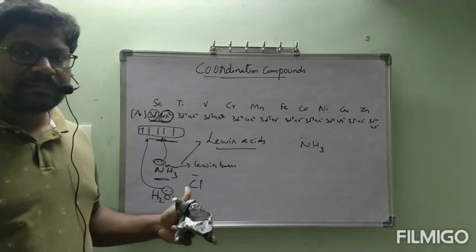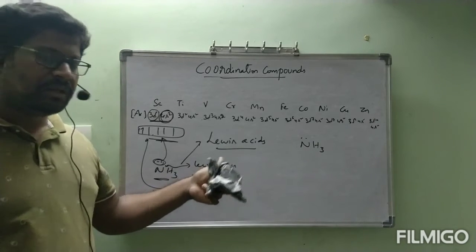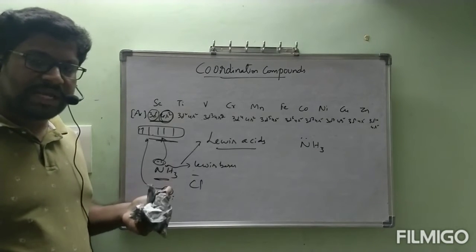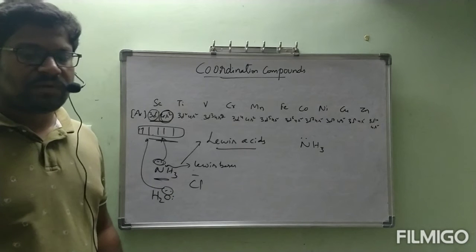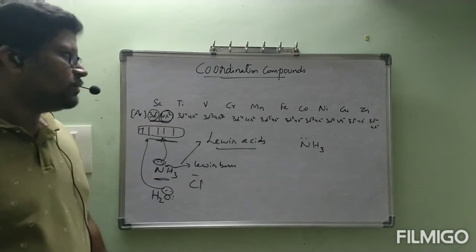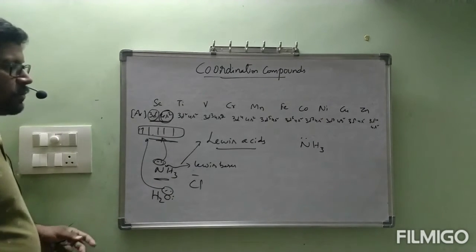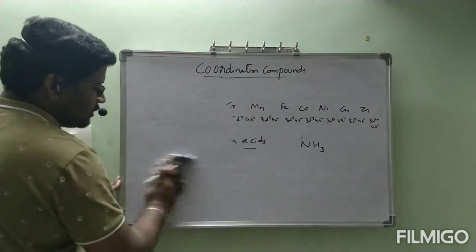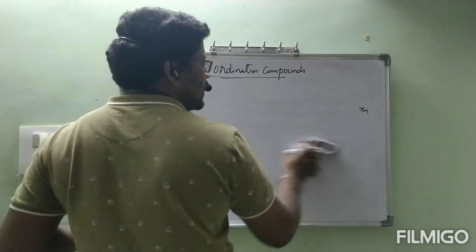As they have empty d orbitals, they behave like Lewis acids, and on the other side Lewis bases are there. From Lewis bases to Lewis acids, there is a chance of formation of a coordinate covalent bond. Now, one more point here. We have to know the difference between coordination compound and double salt.